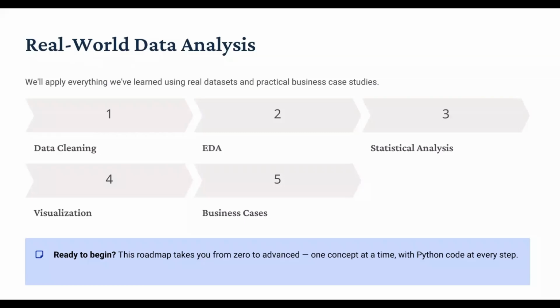Why is this course different from the other courses? Because every topic will include easy to understand explanations, visual demonstrations, Python coding from scratch, real data sets, practice exercises, interview questions, mini projects, etc. By the end of the series, you will be able to confidently perform statistical analysis in Python and build a strong foundation for data science and machine learning.